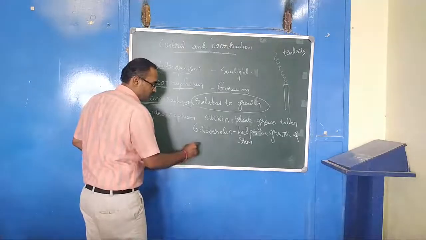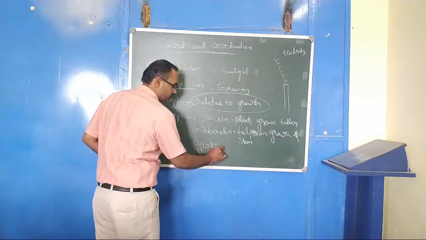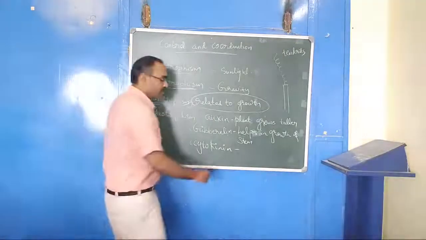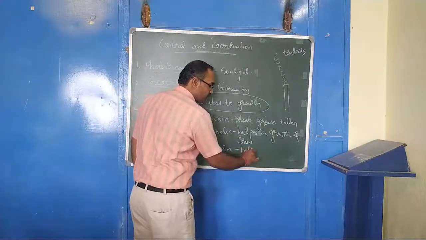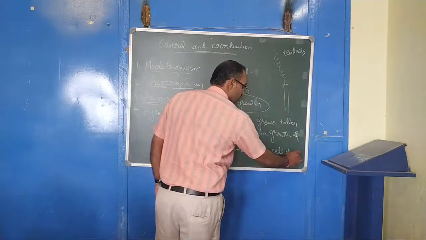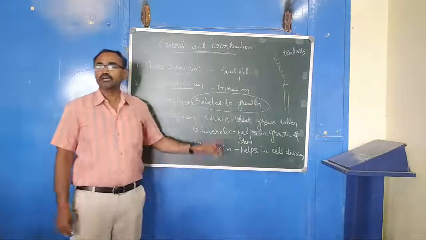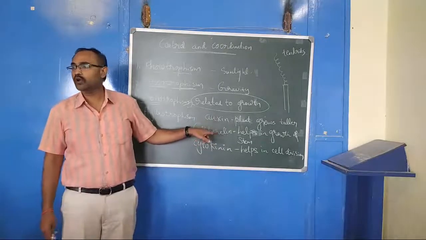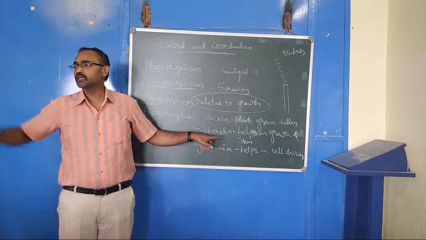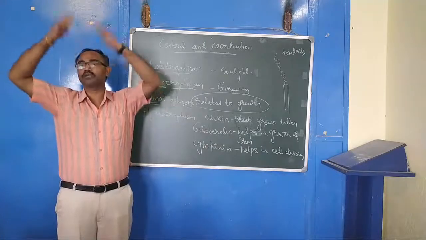Next, there is a hormone called cytokinin. This hormone helps in cell division. See, if the plant wants to grow taller, the hormone has to be synthesized at the tip of the plant body, so that the tip will grow taller.